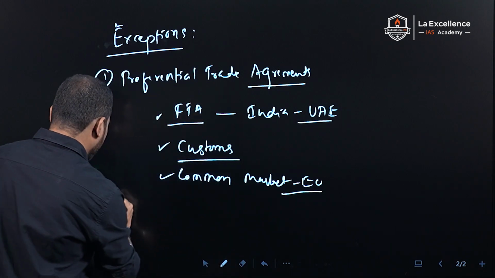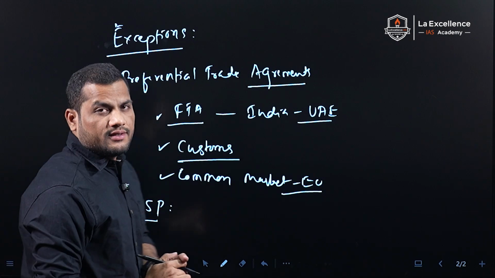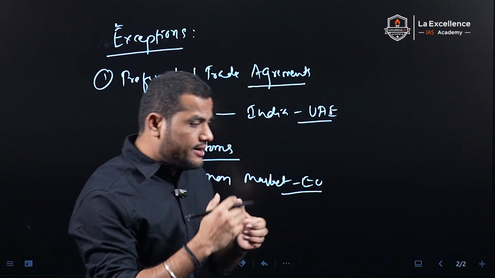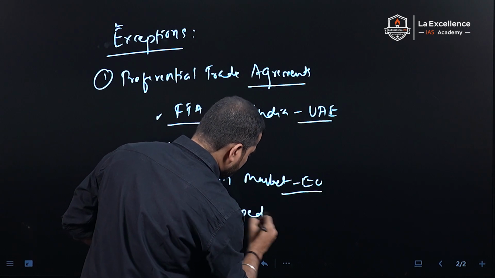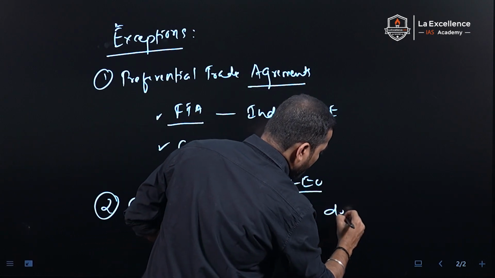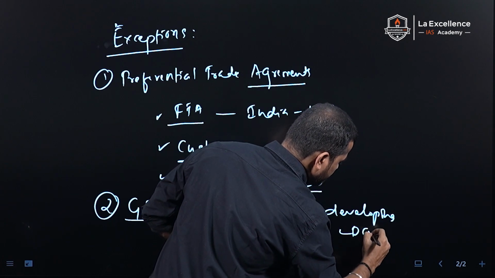And also there is a concept called generalized system of preferences, GSP, where developed countries give tariff concessions to developing and least developed countries.